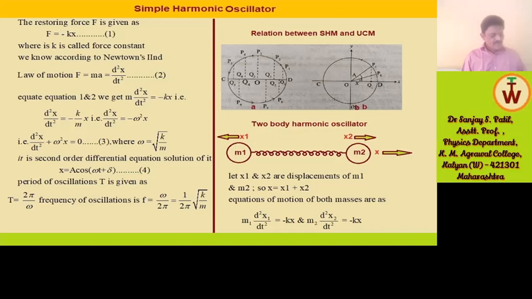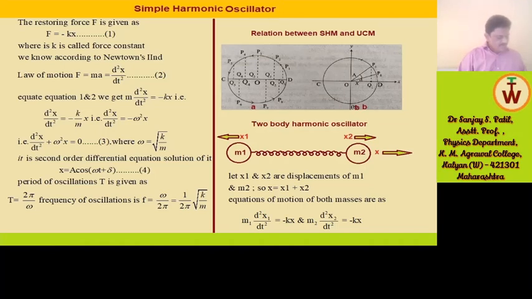Now figure B. Suppose P starts its motion from point P0, and delta, given in the diagram, is the angle that the position vector OP0 makes with the x-axis. Let the particle P take time t to move from P0 to P1. Then the angle P1OP0, which you are observing, is equal to omega t.